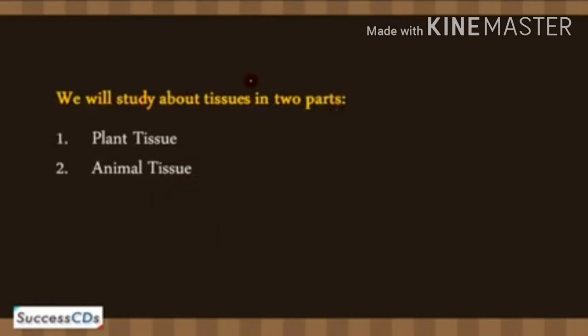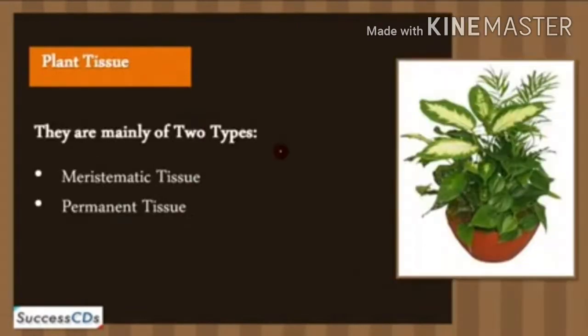Now, it is with reference to these complex animal and plant bodies that we will talk about the concept of tissues in some detail. Some tissues in plants divide throughout their life. These tissues are localized in certain regions.